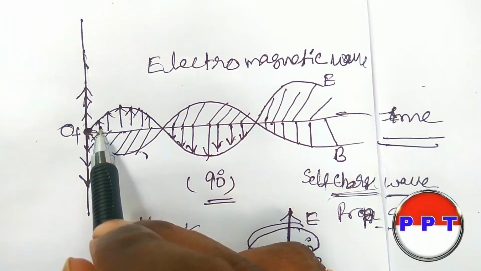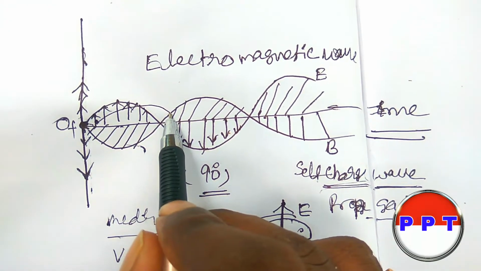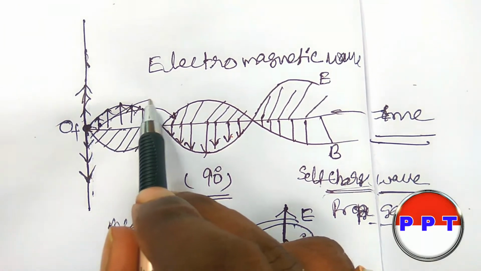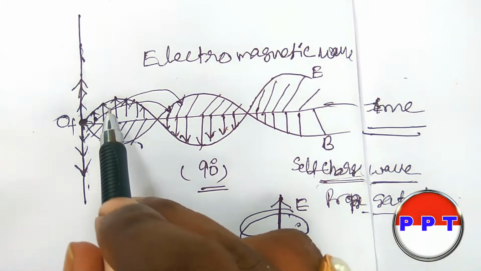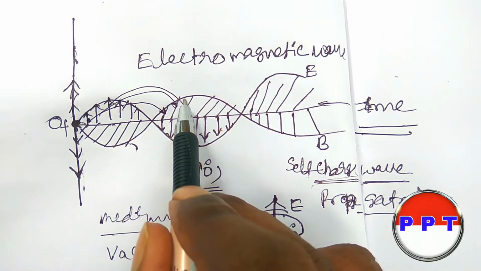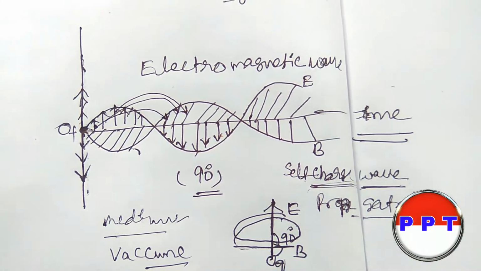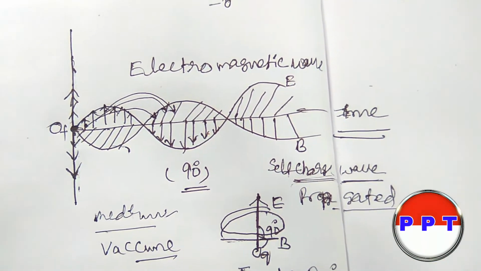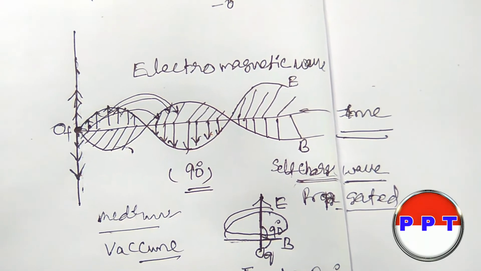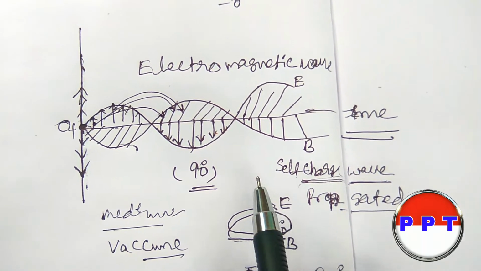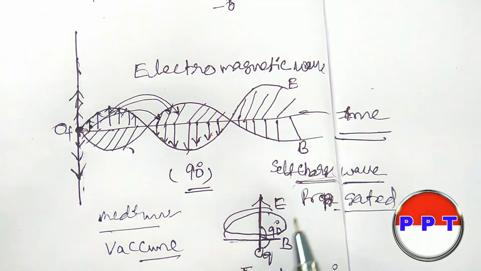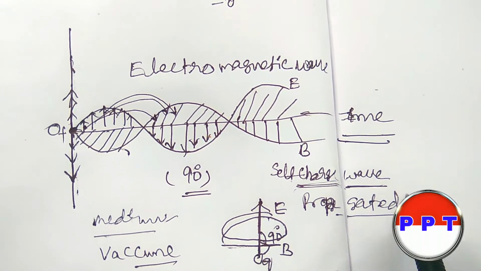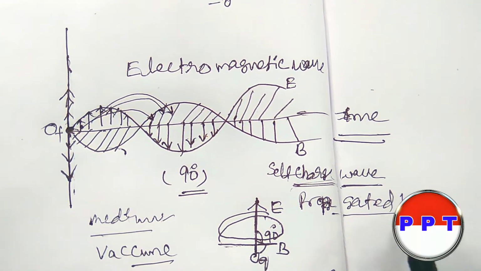This electric field produces this magnetic field, and this magnetic field produces the electric field again. In this way they transfer their energy through the entire wave from where it started. So this is the process to propagate the electromagnetic waves. Hence we can say electromagnetic waves are self-propagated waves. This is the most important point you have to remember.